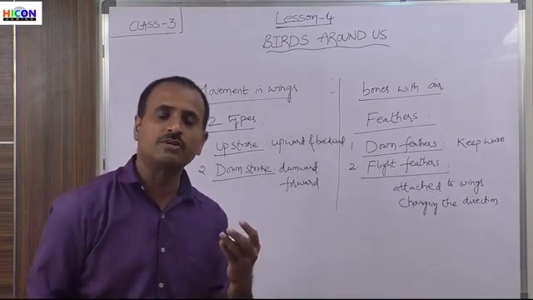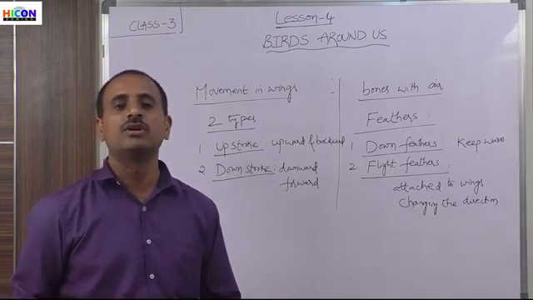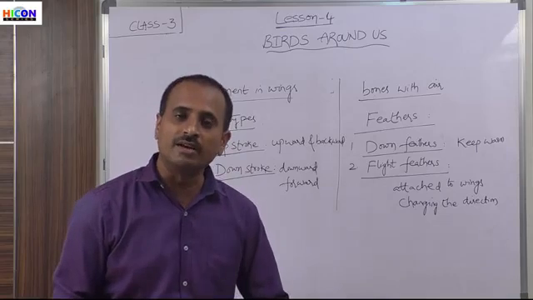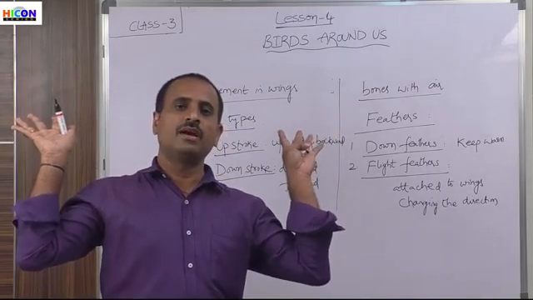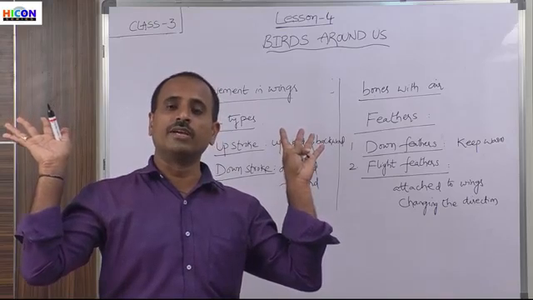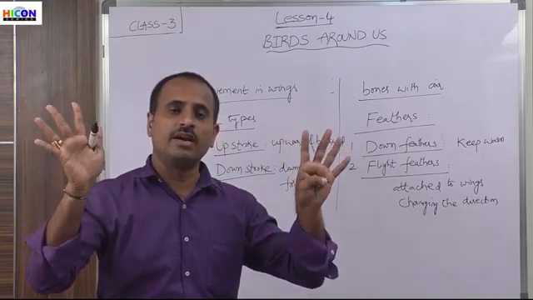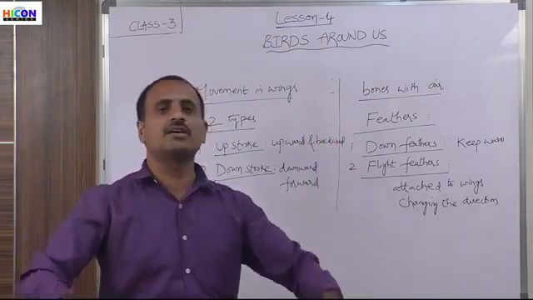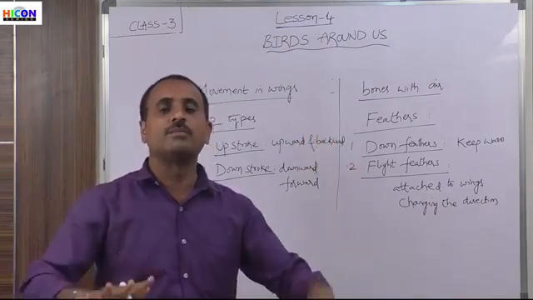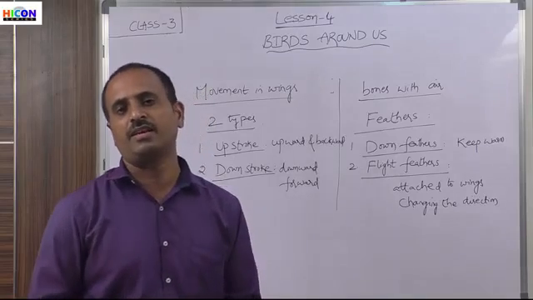First one is upstroke and the second one is downstroke. Upstroke means moving the wings in the upward and backward direction. And downstroke means moving the wings in the downward and forward direction. Because of these two types of movements, the birds are able to fly in the sky.